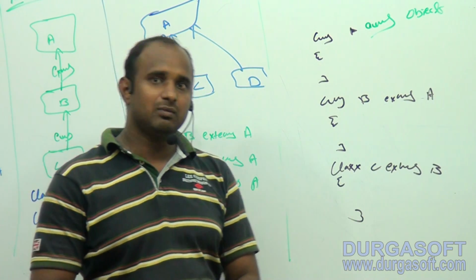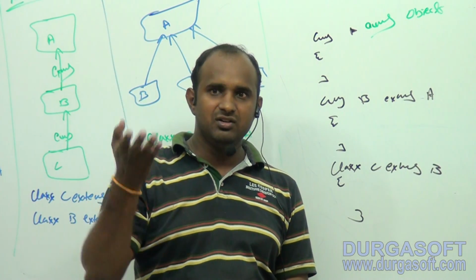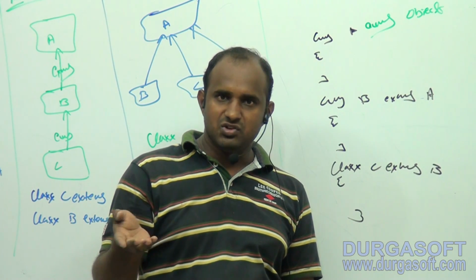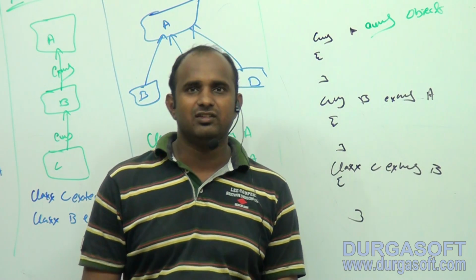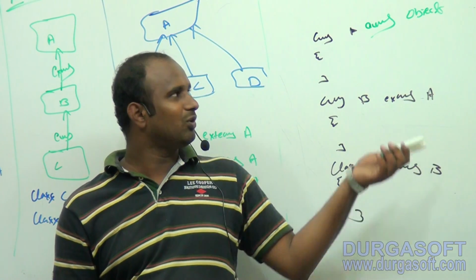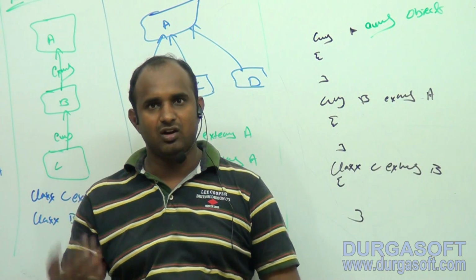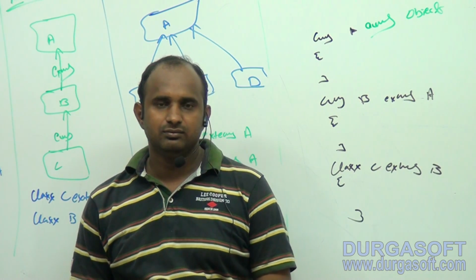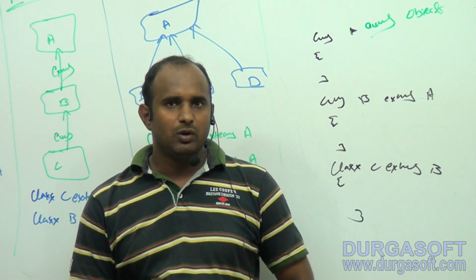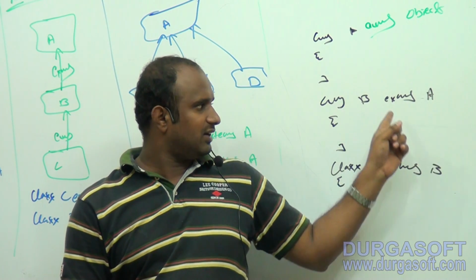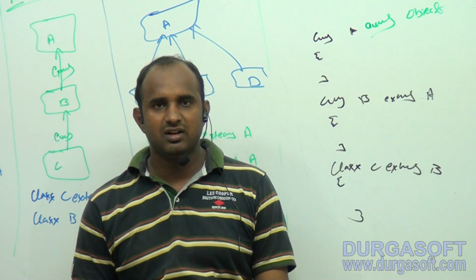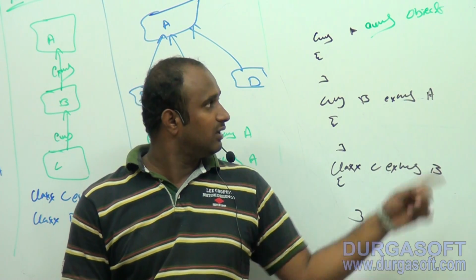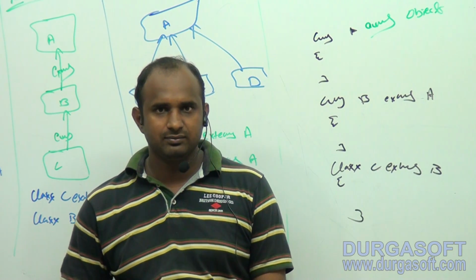Object is the head of the department. Who is the God in Java? In Java, God is the Object class. God has no father. What is the root class of all Java classes? Object class. For the Object class, there is no parent. So every class contains a parent class except the Object class. That is also one important point.